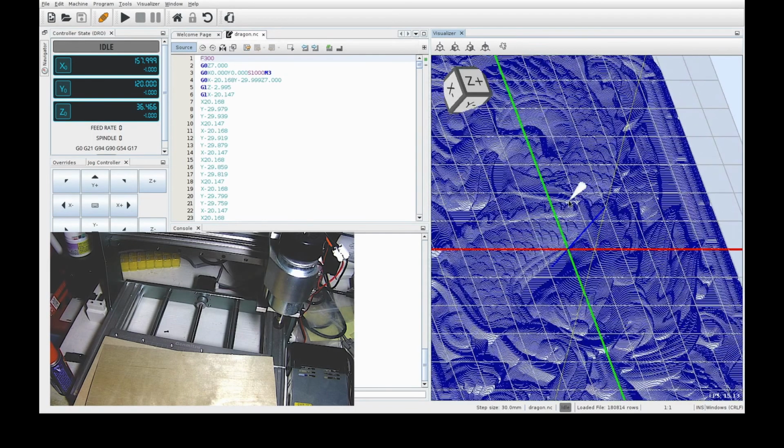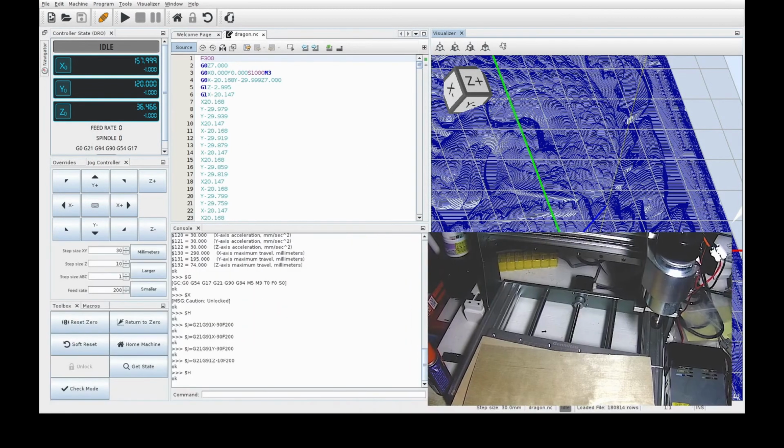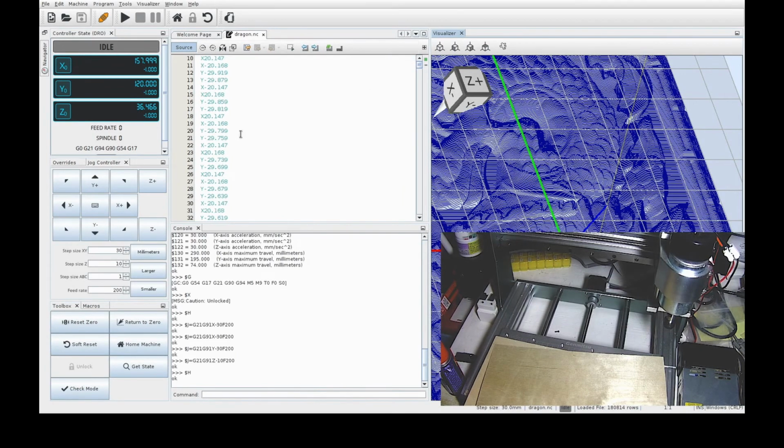Now I have started the process for carving this at one time, but it was going to take 6 hours, so yeah. Maybe sometime when I've got a day I'll carve this and show it later, but not right now. But if you look in the center, let me move this out of the way. These are Gcode commands in the middle here, which get sent to the CNC machine. The CNC machine interprets them as movement and whether to spin the spindle up, etc., and carves out whatever we're wanting to carve, hopefully. Anyway, that is UGS.